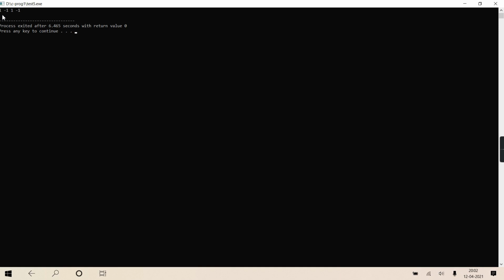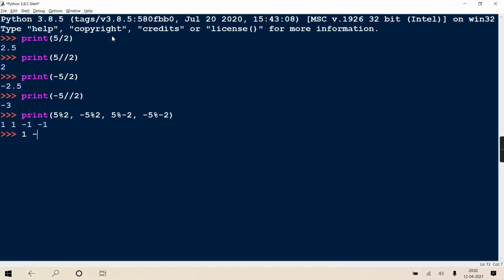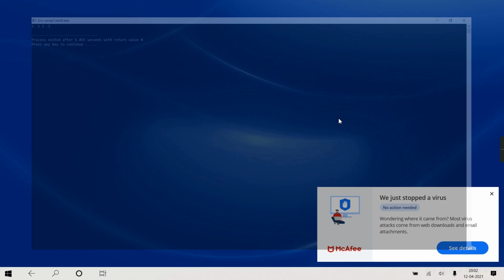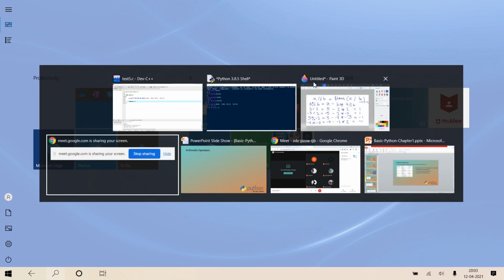See, is it giving 1, minus 1, 1, minus 1? This is their result and this is the Python result. So why? Because Python follows that formula. Here they follow the sign of the first operand. See, first operand, first operand, first operand, first operand. You got it or no? I hope it is clear. At least it is convinced. Sure, all of you? Yes, sir. Okay.